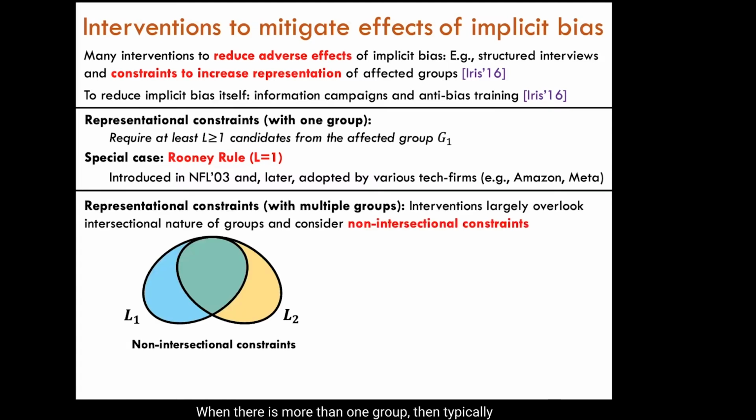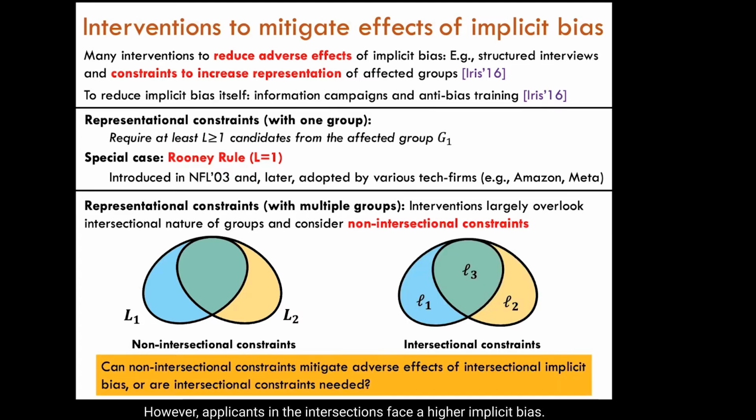When there is more than one group, then typically constraints place lower bounds on each group separately. They require the decision maker to select at least L1 applicants from group 1, at least L2 applicants from group 2, and so on. These constraints are non-intersectional. They place lower bounds on each group separately, but do not specify the lower bounds on intersections of these groups. However, applicants in the intersections face a higher implicit bias. So as a policymaker, I need to know whether non-intersectional constraints are sufficient to mitigate the adverse effects of implicit bias, or do we need to use intersectional lower bound constraints?